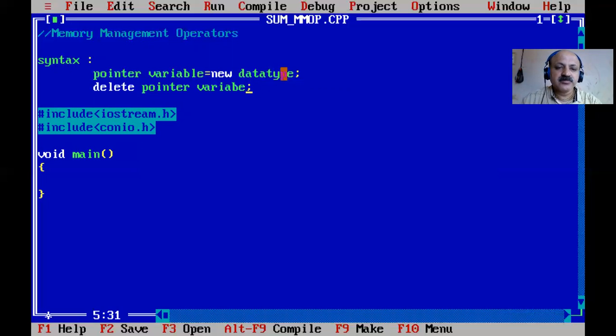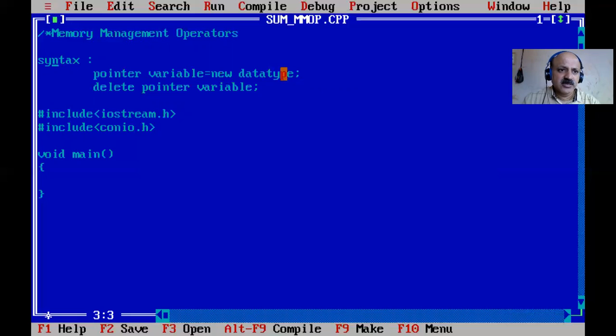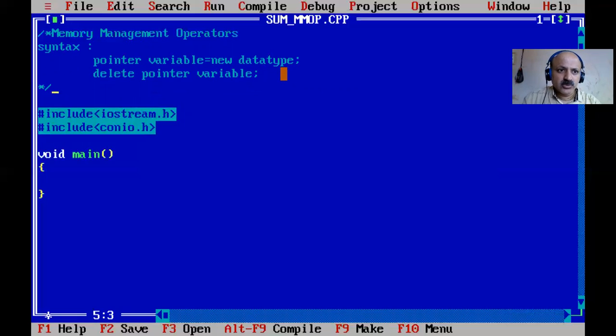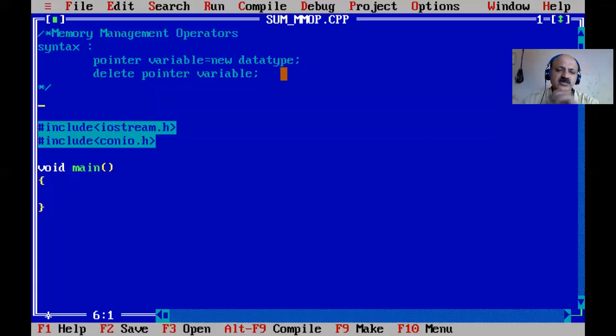So yes, now it's correct. So okay, I just save, and here I give a multi-line comment with slash asterisk, and remove this blank, and I comment it. So that is our reference. That is the declaration syntax for any data type: pointer, new, and delete. That is known as the memory management operators in C++.